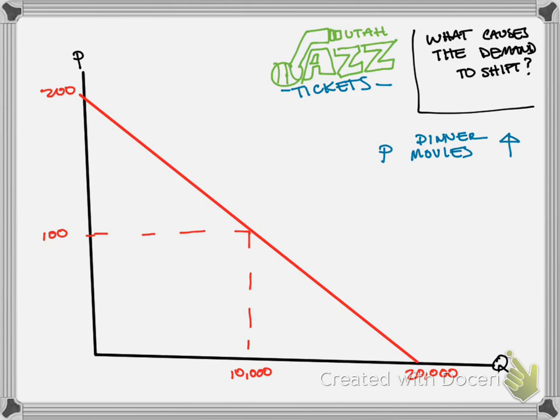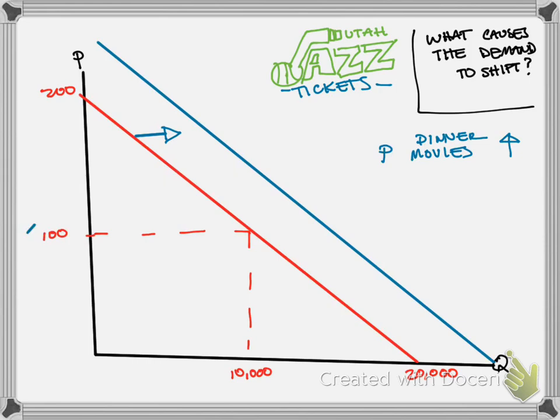As a result, this would cause the demand curve to shift out. How much it shifts out depends on how much the price went up and how closely related they are. But that would cause the demand curve to shift out, so it might be something more like this. And what that shift out means is at a given price, say $100, before 10,000 people were willing to go.